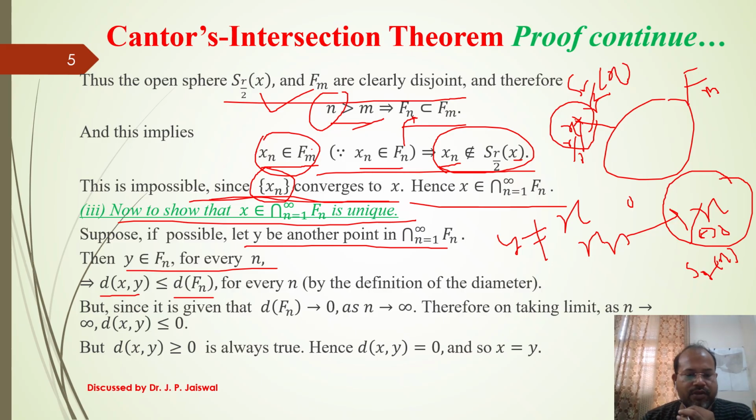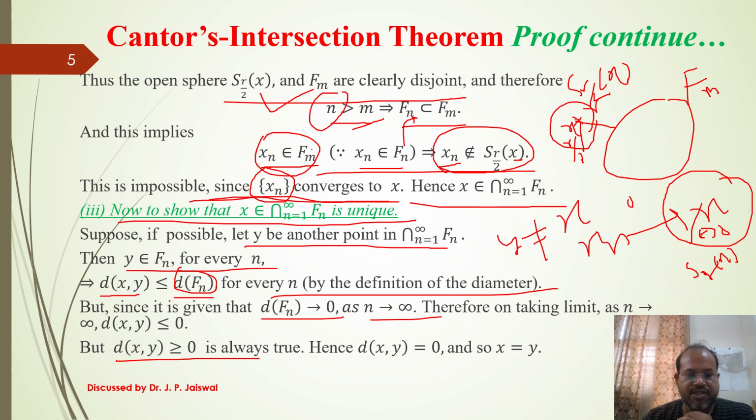So d(x,y) is less than or equal to the diameter of F_n for any n, since diameter is a supremum. Now, since d(F_n) tends to 0 as n tends to infinity, d(x,y) tends to 0, meaning d(x,y) is less than or equal to 0.